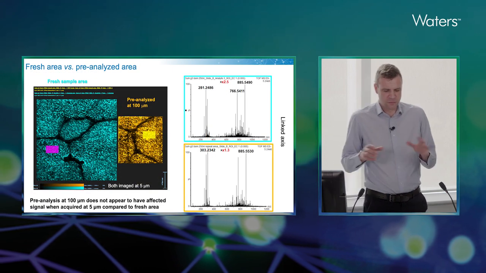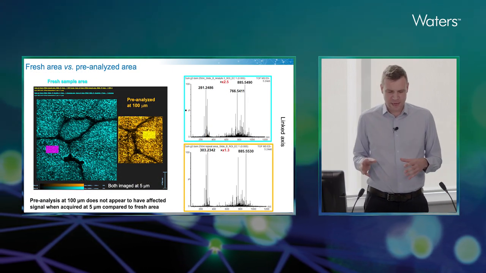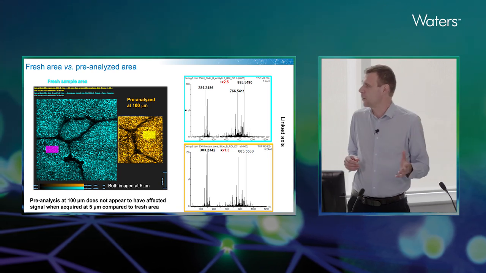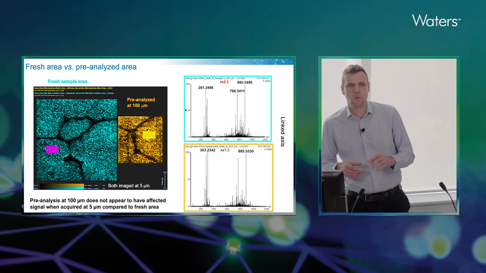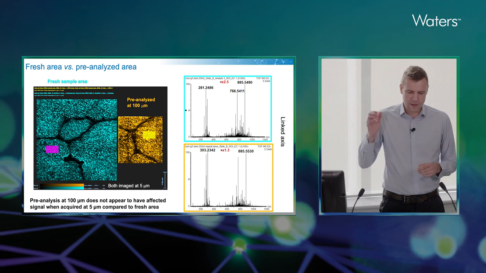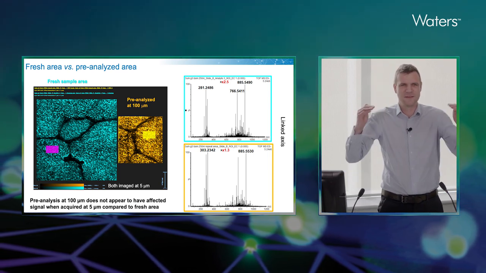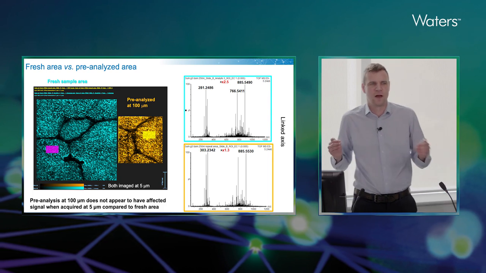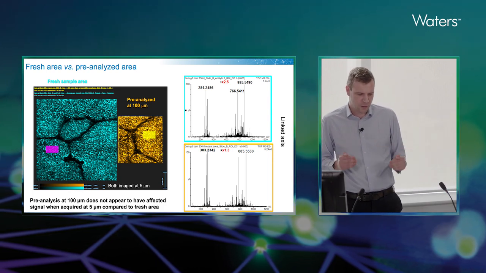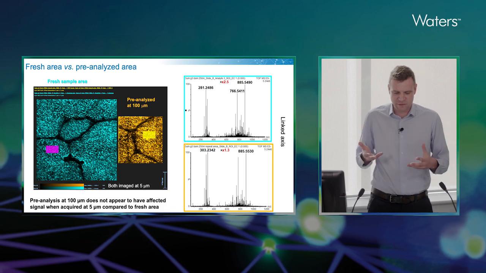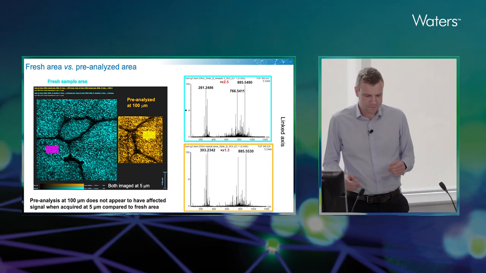And what we can see is it doesn't really seem to make a difference if we've done the pre-scan. When we look at these two images, the slightly bluey image is a fresh sample area, so that's not one that's had a pre-scan on it. The second area that's yellow has had a pre-scan at 100 micrometers, and we can't see visually within the image any evidence of that 100 micrometer pre-scan having occurred. Also, when we look at the intensities of the spectra that are generated, they're actually pretty similar.